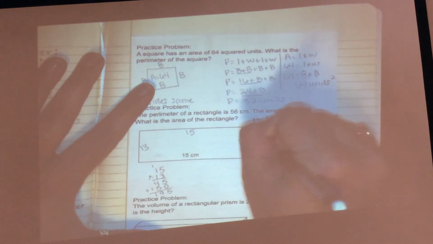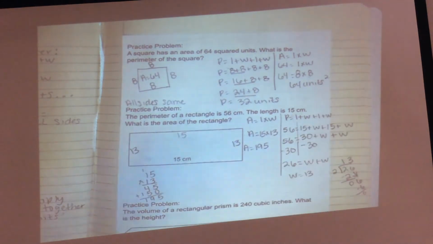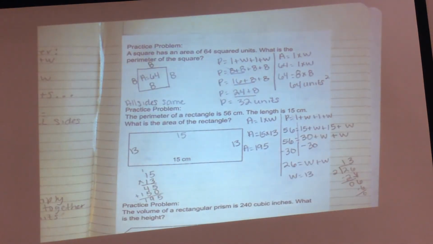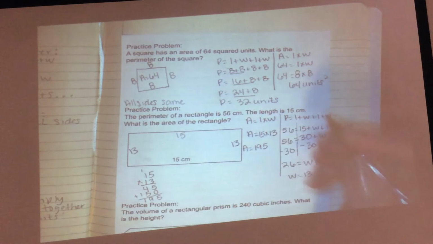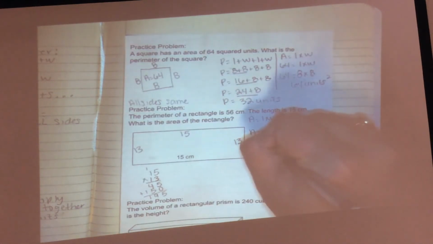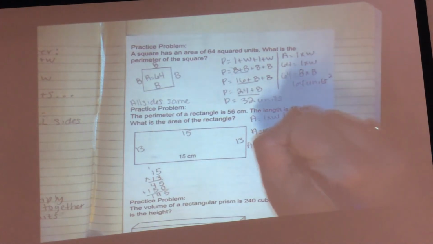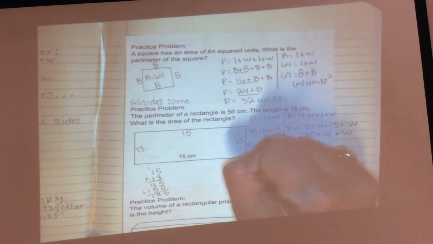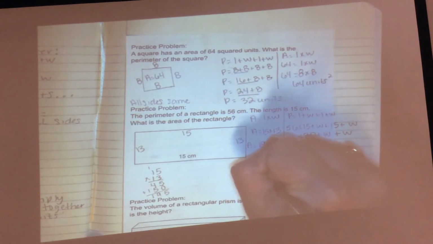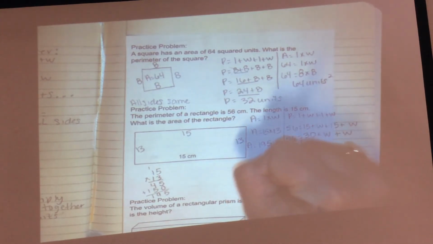Okay, what will my units be on this? It's not just 195. It's 195 what? Units. Unit squares. My units are given to me on this one. Centimeters. 195 centimeters squared. You could also say units. Nope. My units are given. Centimeters.